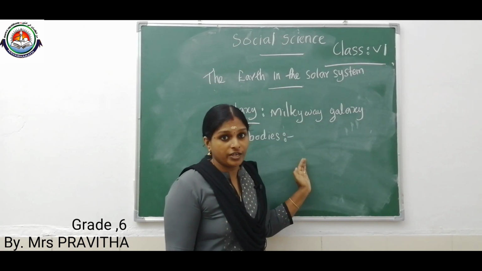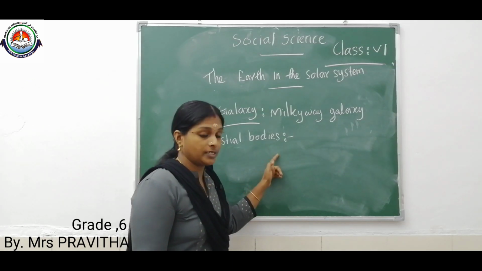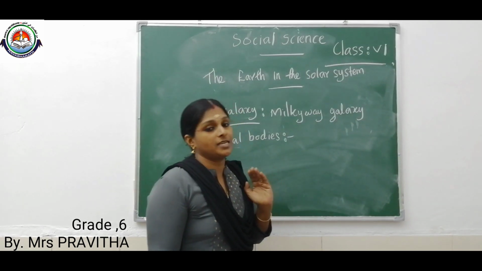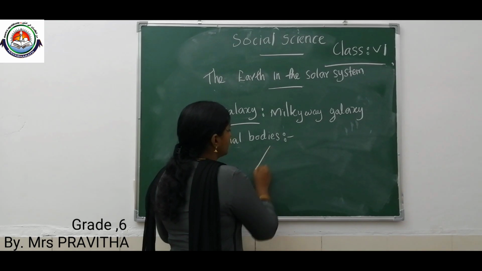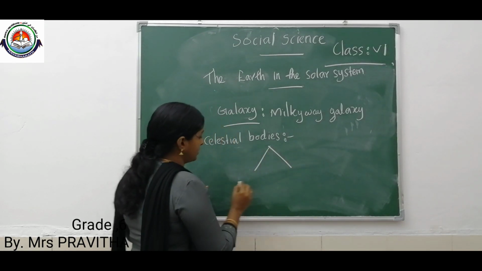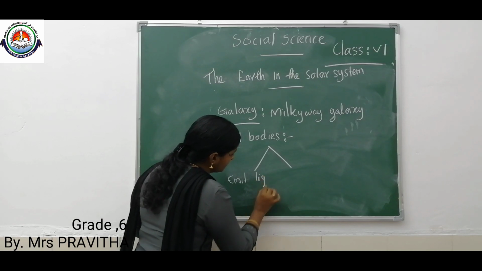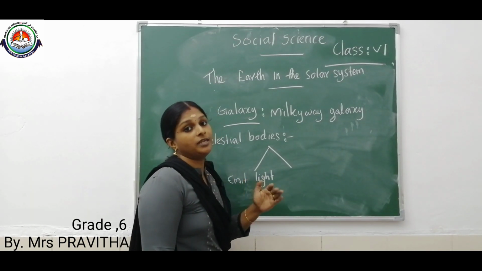Celestial bodies are of 2 types. Some celestial bodies emit light. Some celestial bodies do not emit light.